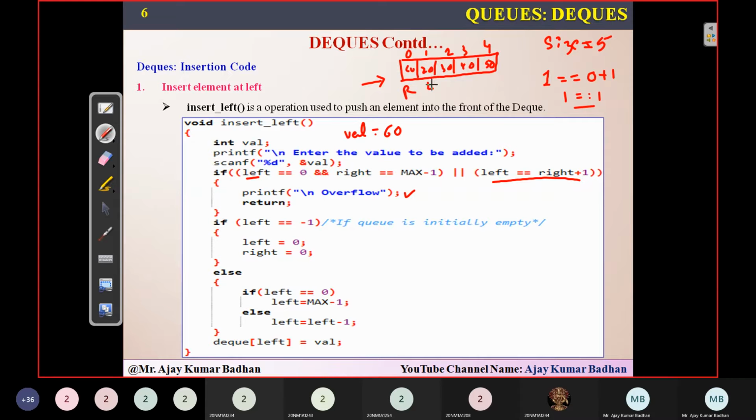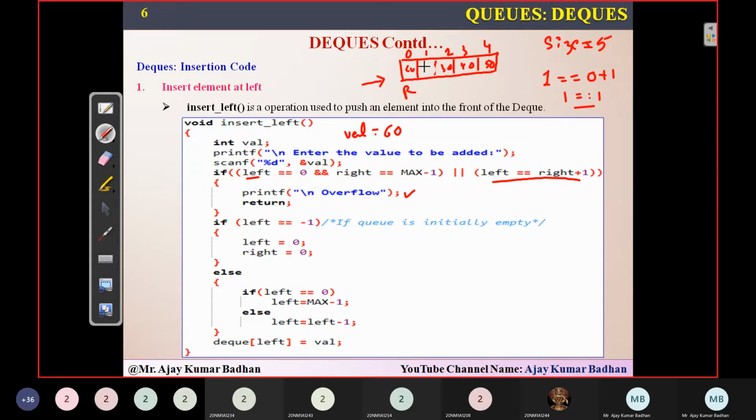That means there is no gap in between. If we want to insert a new element, this 20 should be removed and left should be pointing to this particular location somewhere here, and you should be able to remove this particular 20. There should be a minimum of one gap, then only can you insert. If that gap is not available, you cannot.